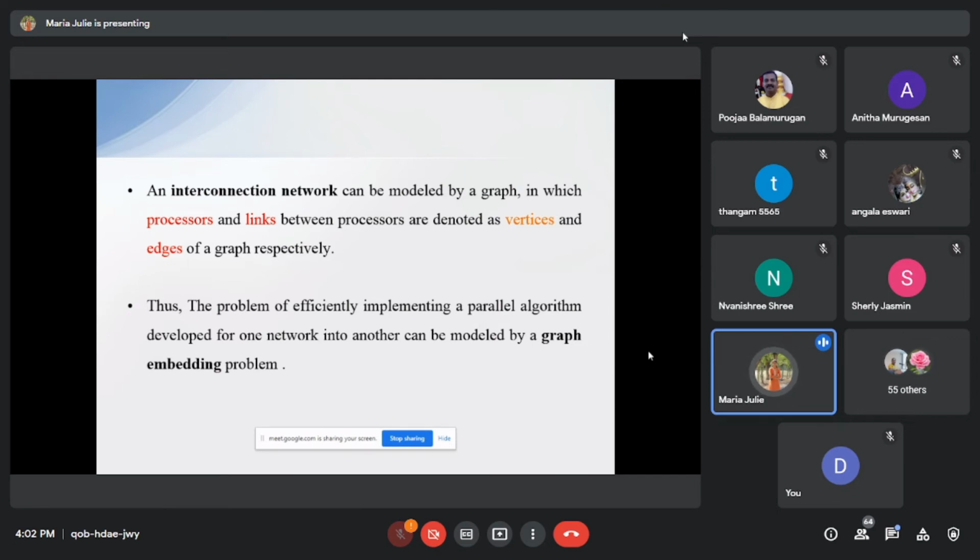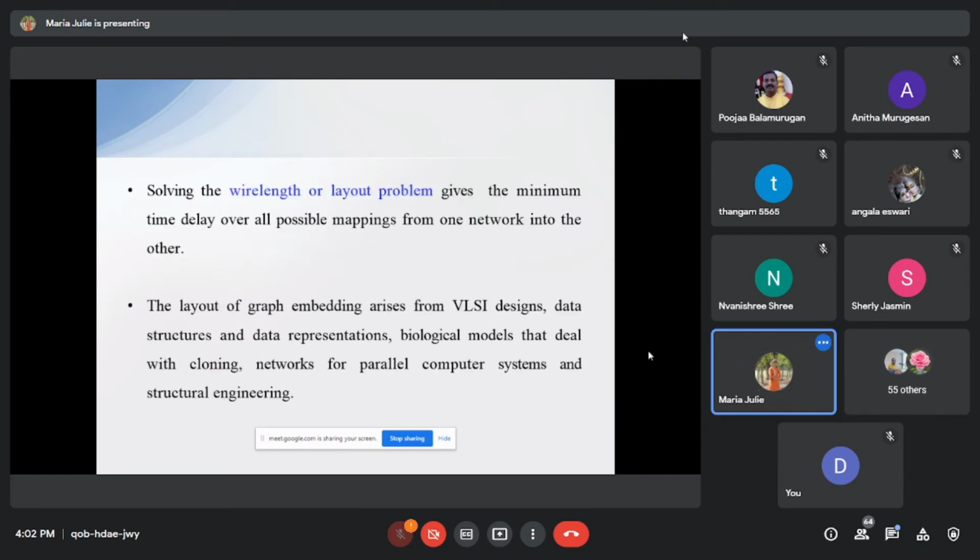From one network into another network can be designed as a graph embedding problem. So next we move on to the wire length or layout problem. The uses of the wire length or layout problem give the minimum time delay over all possible mappings from one network into another network. The layout or wire length emerges from VLSI designs.